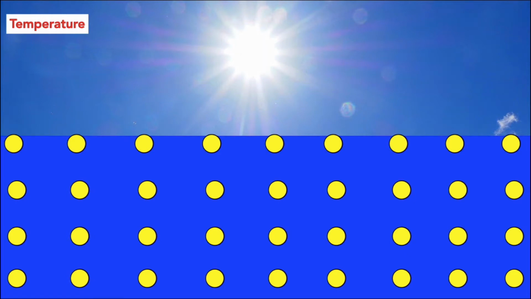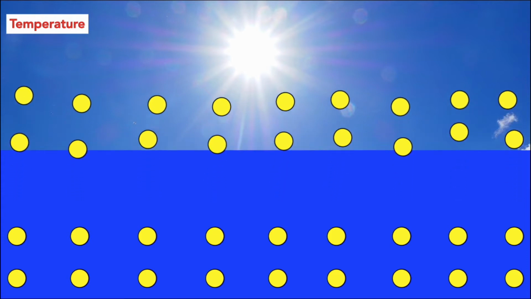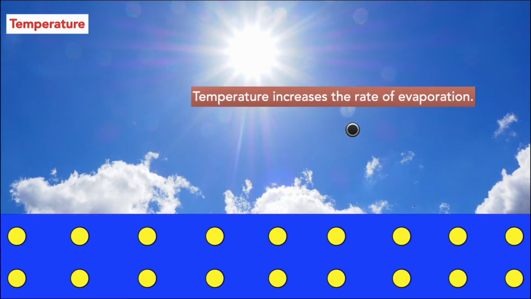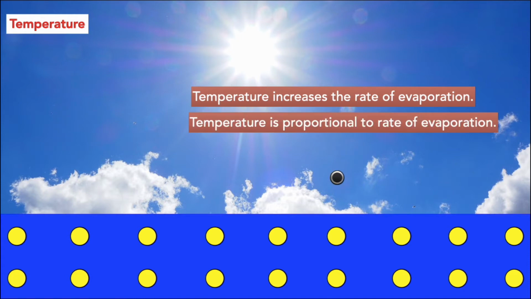So here you can see the rate of evaporation is increasing because of the high temperature. Look at that, more number of particles are escaping from the surface. So if there is an increase in the temperature, there will be an increase in the rate of evaporation. Temperature is proportional to rate of evaporation. So you need to understand the effect of temperature on rate of evaporation.